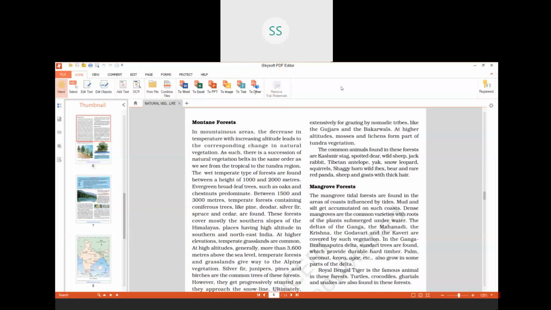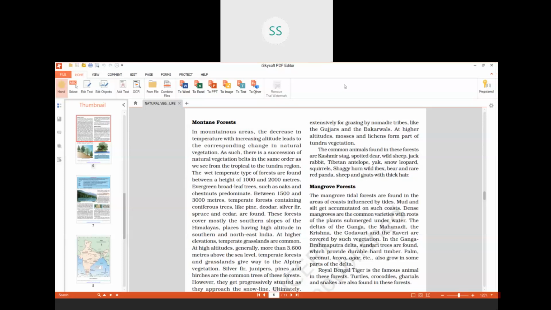Good morning, students. Today we are continuing with the third part of natural vegetation and wildlife. Till now we have done three types of vegetation: tropical evergreen forests, tropical deciduous forests, and thorn forests. Today we are going to do the next two types of forests. They are montane forests and mangrove forests.